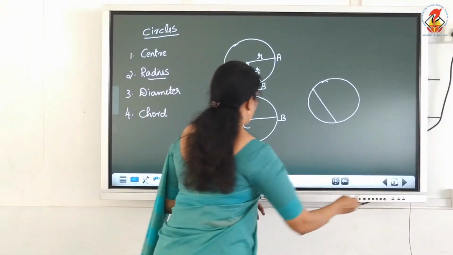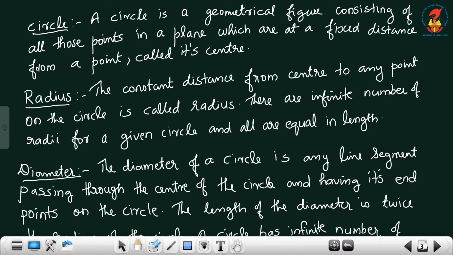Okay, here, circle. A circle is a geometrical figure consisting of all those points in a plane which are at a fixed distance from a point, called its center. Next one, radius. The constant distance from the center to any point on the circle is called the radius. There are infinite number of radii for a given circle and all are equal in length.